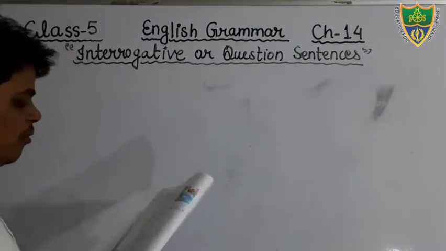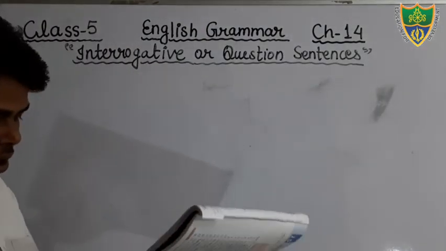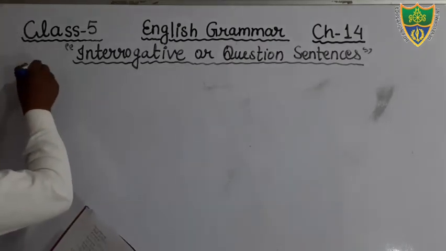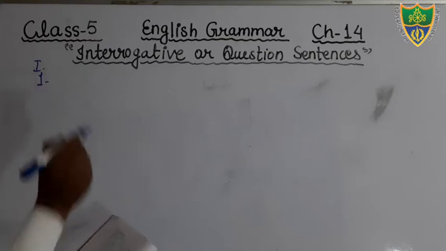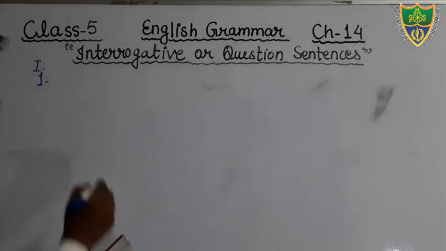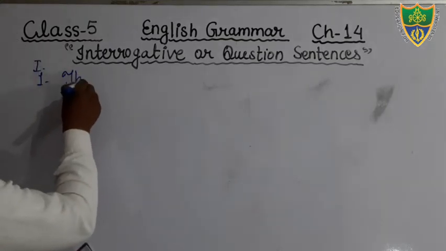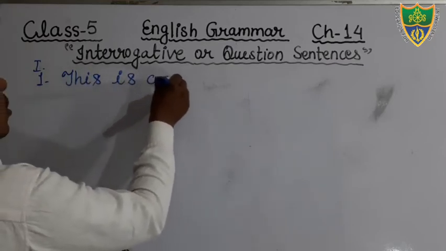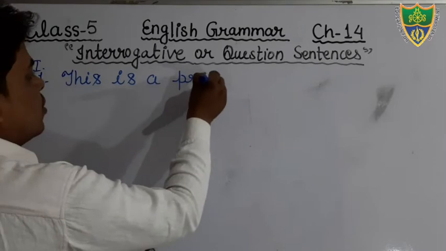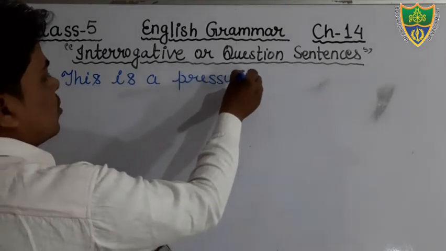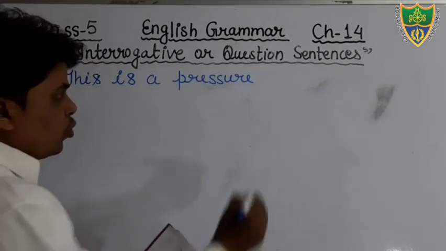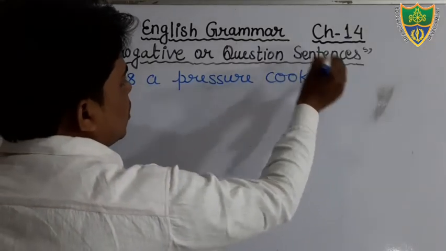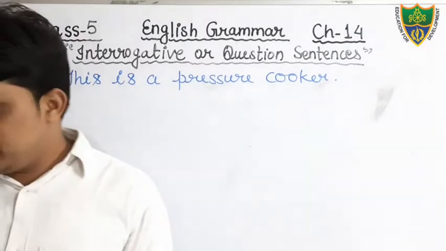Dear students, just see, we will discuss the exercises. What is the first question of exercise number one? This is a pressure cooker. This is your sentence. It is written as an affirmative sentence.